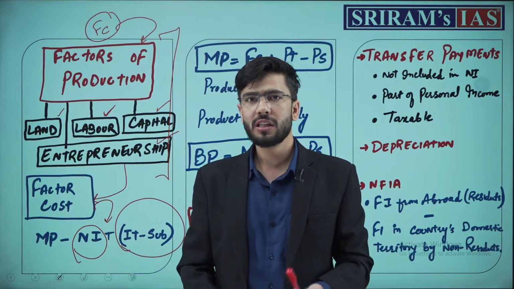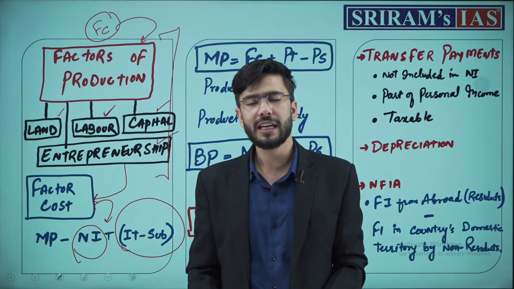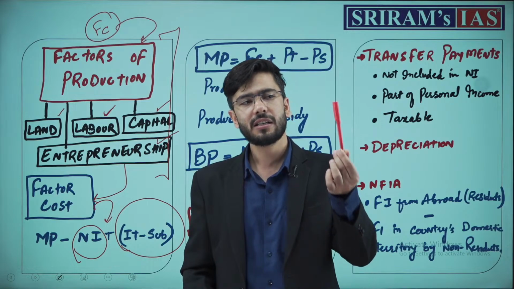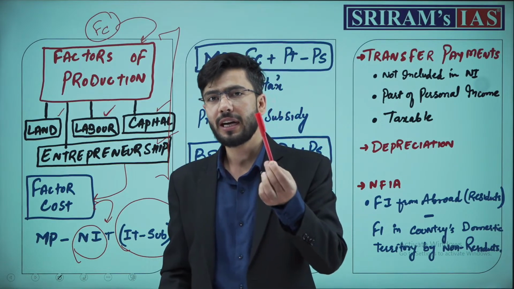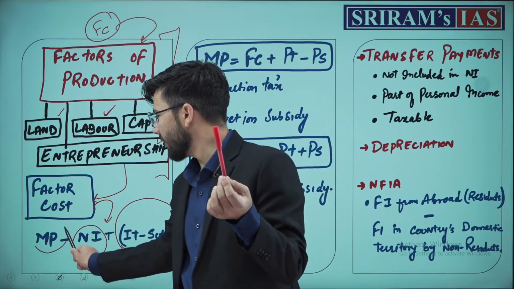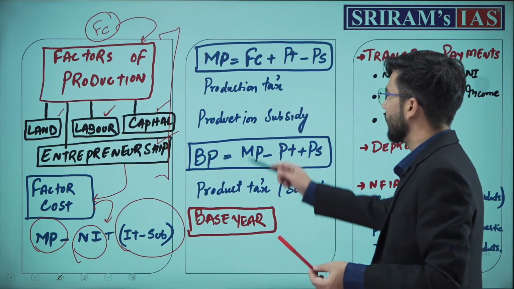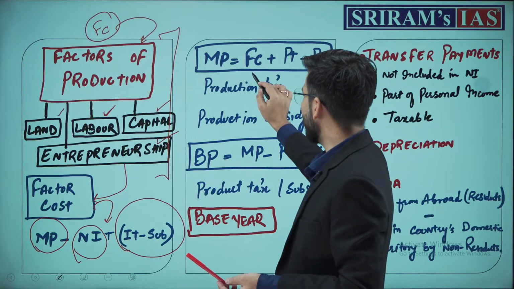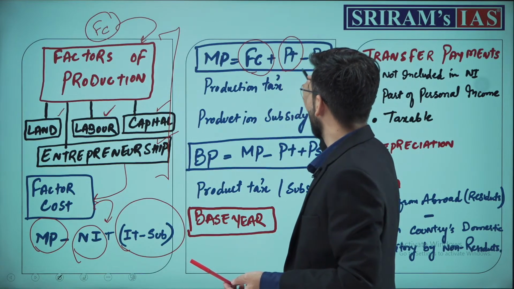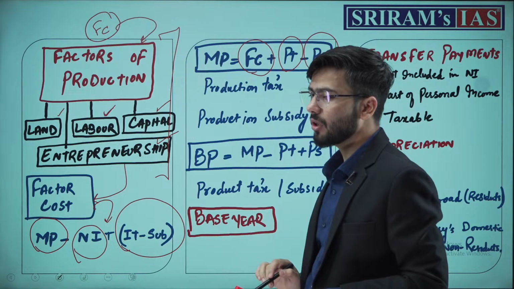If this product attracts any kind of GST or indirect tax, then the tax will be calculated at that point, and this will define the market price of this product. Done. Next, market price of a product is factor cost plus production tax minus production subsidy.